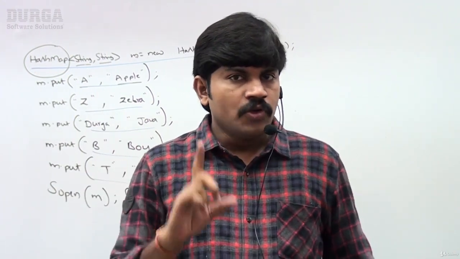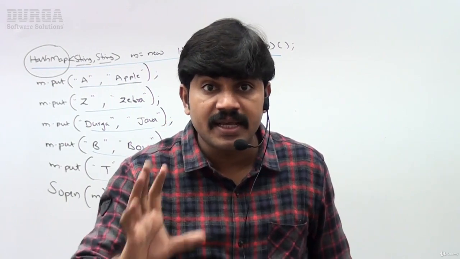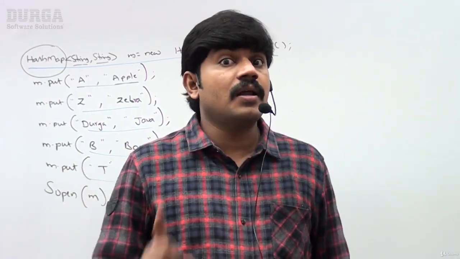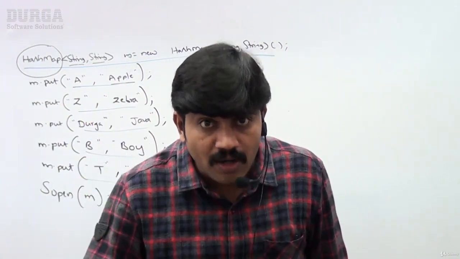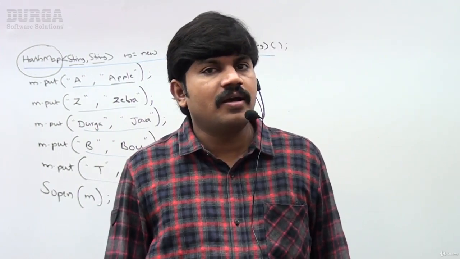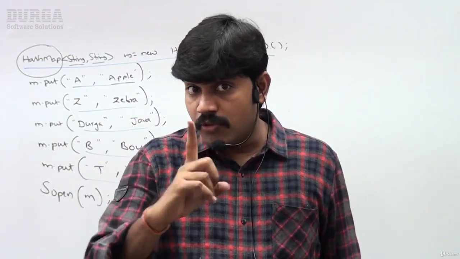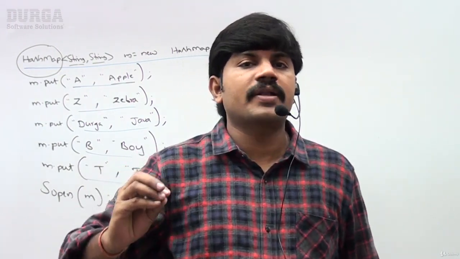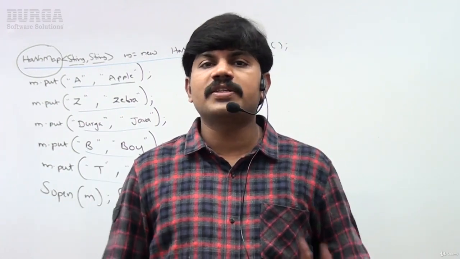Sir, let me summarize. What is a collection? Any group of objects as a single entity is called a collection. When should we go for list? Insertion order must be required, and duplicate objects are allowed. Then we should go for the list concept. When should we go for the set concept? I don't want duplicates, and I don't want to worry about order. If you don't want insertion order and don't want duplicate objects, then we should go for the set concept.